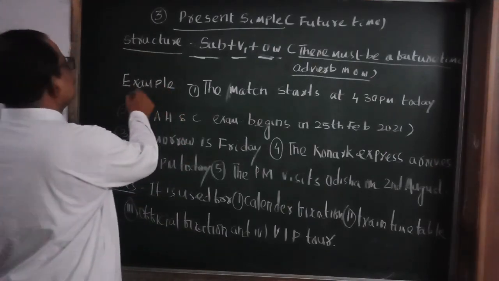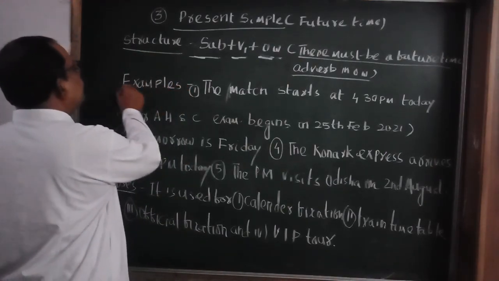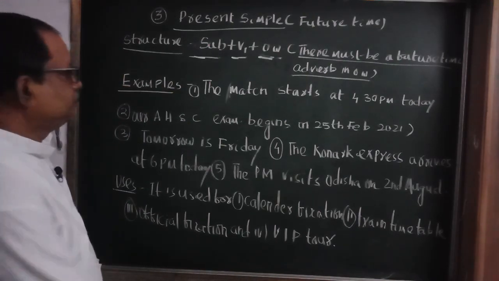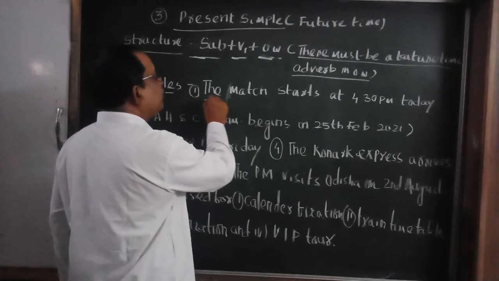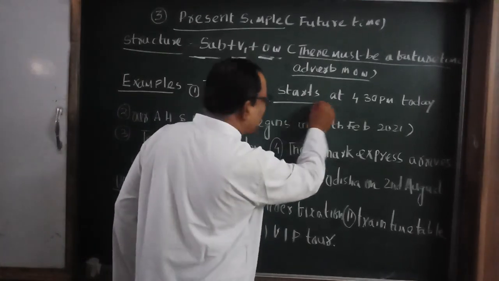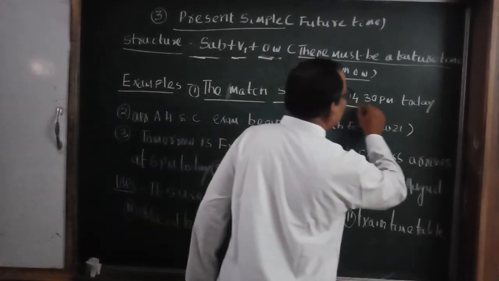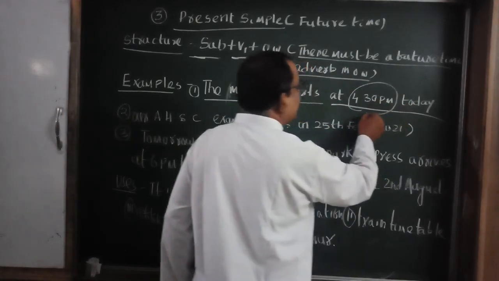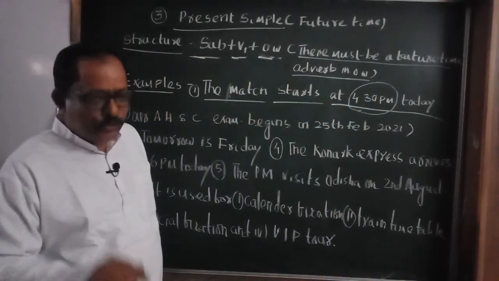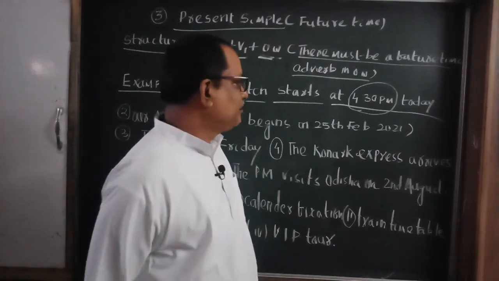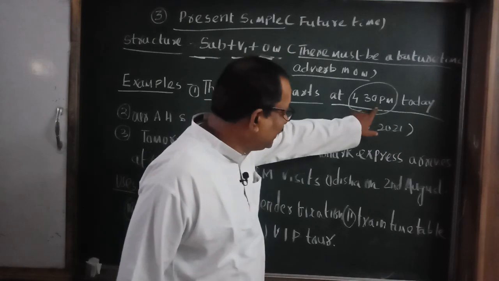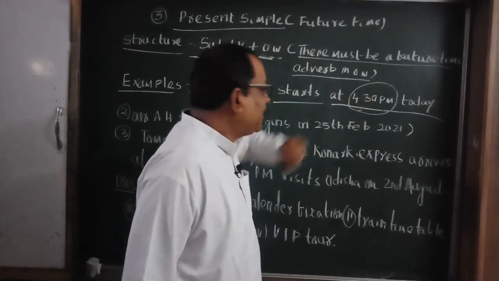Take some examples of present simple for future time. Example 1. The match starts at 4:30 today. See here students, at 4:30 today. Now the time is 10:30. The match will start at 4:30. So this 4:30 is a future time adverb.